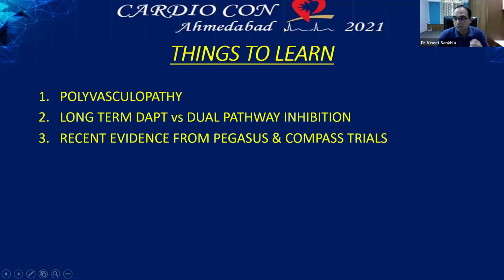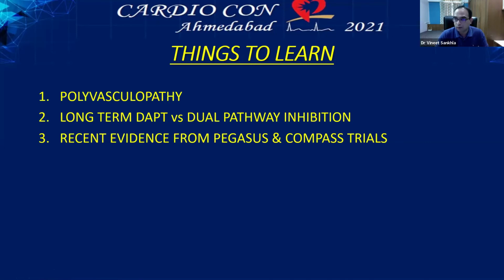See, if you look at the characteristics of this patient, he had a stroke, and in the Pegasus-TIMI trial, all the strokes were actually excluded. So I don't think this patient fits into the Pegasus-TIMI trial at all. And the second thing is, even in the THEMIS trial, there were stable CAD patients with diabetes, and past history of stroke and MI were excluded in the inclusion criteria. So any patient with a past history of stroke was not included in the THEMIS trial as well as the Pegasus trial. So I don't think, according to me, the characteristics of this patient fit into long-term ticagrelor therapy after 1 year.